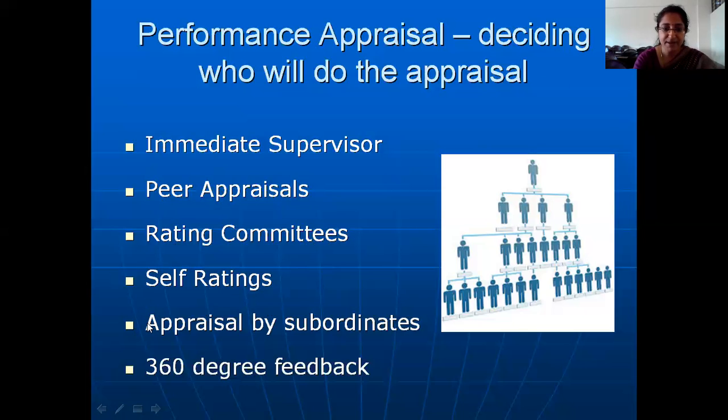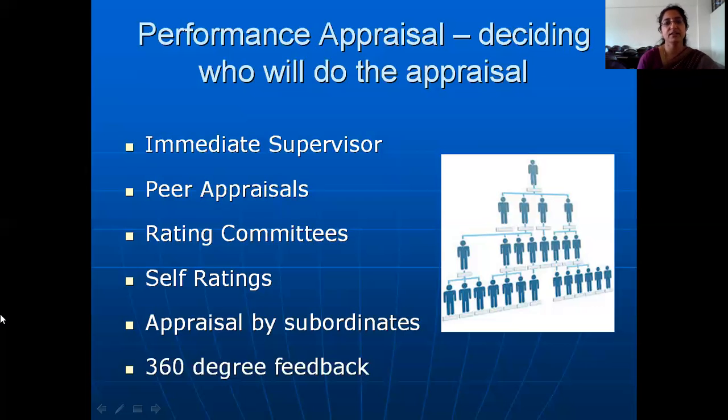But appraisal by subordinates is normally done mainly to take corrective action and for developmental purposes rather than evaluative purposes. You can check whether there are any leadership problems or supervisor related problems, and based on this, certain suggestions and corrective actions can be taken.